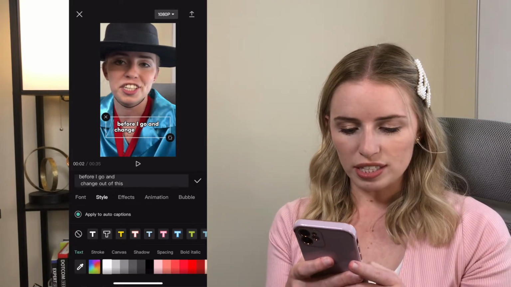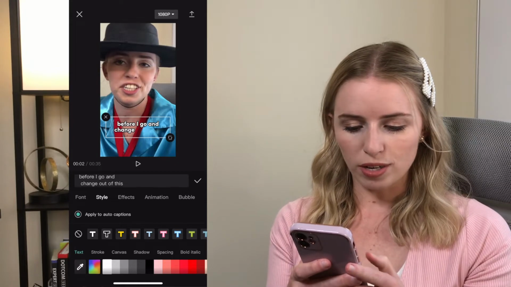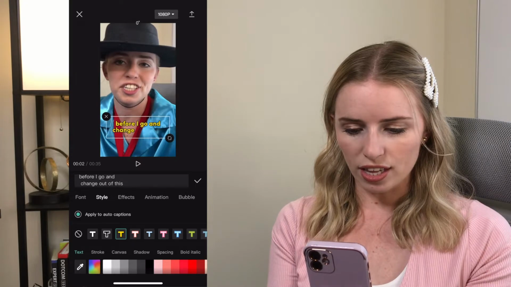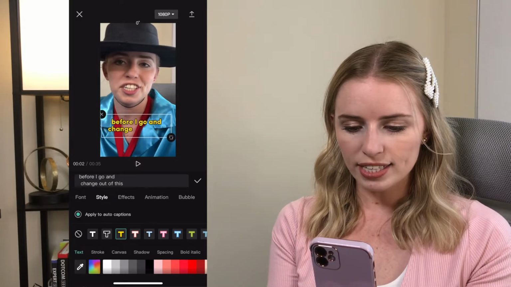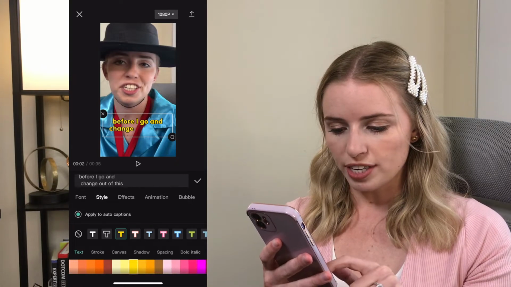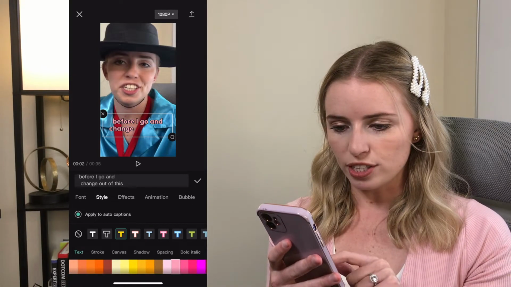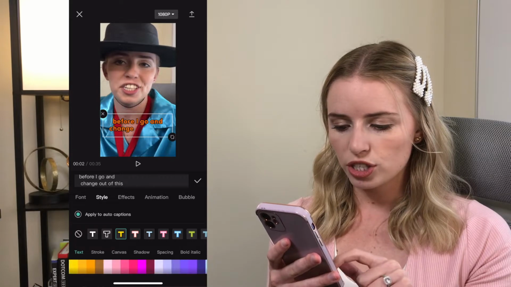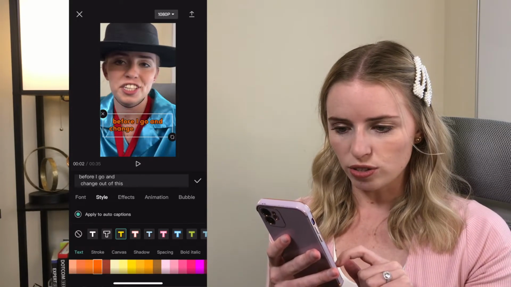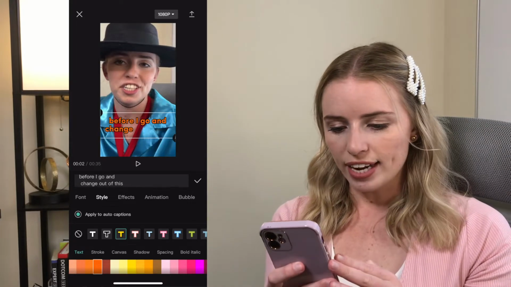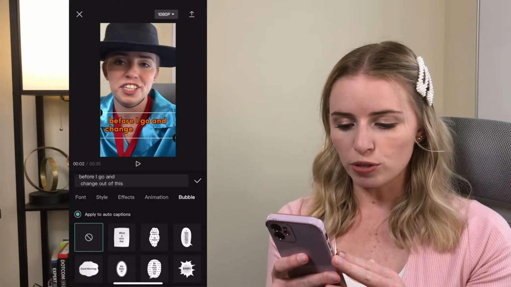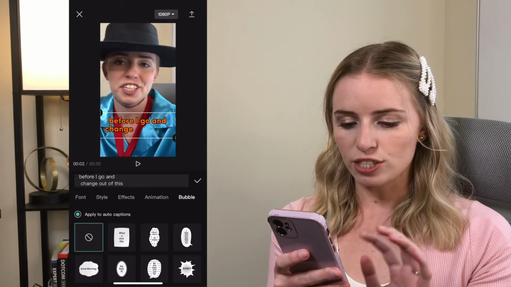And then I can choose the style. You can do this a bunch of different ways. I actually really like the yellow, so I think I'm going to keep it at that there. And then you can change the color within it. If I scroll down here, right now you can see it's on the yellow, but I can do pink, I can do orange, I can do purple. I actually really like that color orange there. So let's do that. And then I can look at the effects. I can look at the animation, the bubbles. This is going to add stuff behind it. So you can do all of that.